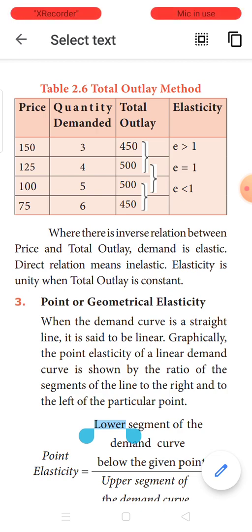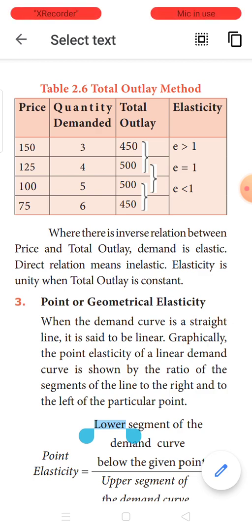So when the price has fallen from 150 to 125, your total expenditure has increased from 450 to 500. In price there is a fall, put it as a downward arrow. In total outlay there is a rise in total expenditure, put an upward arrow. So what sort of relationship is existing here? An inverse relationship. Whenever there is an inverse relationship between the two variables, the elasticity will be greater than 1. That is the reason why in the elasticity column it is given as greater than 1.